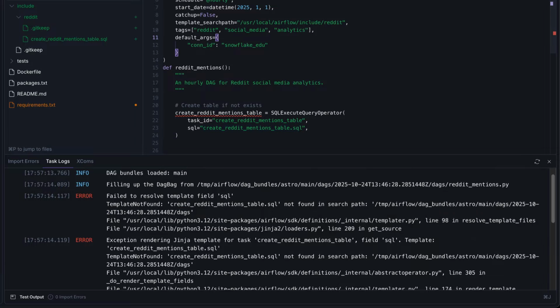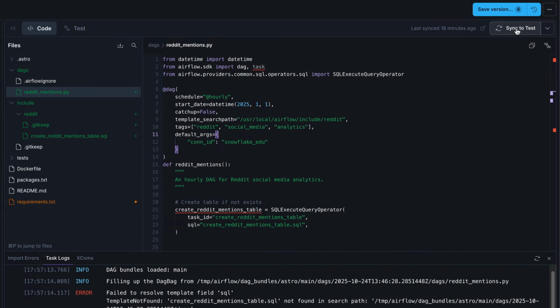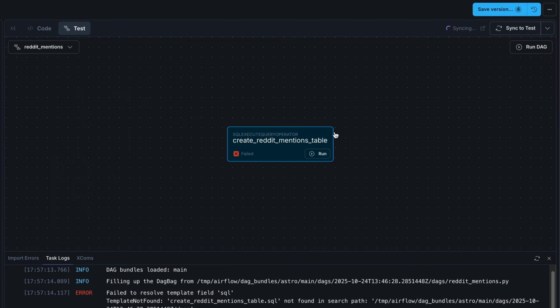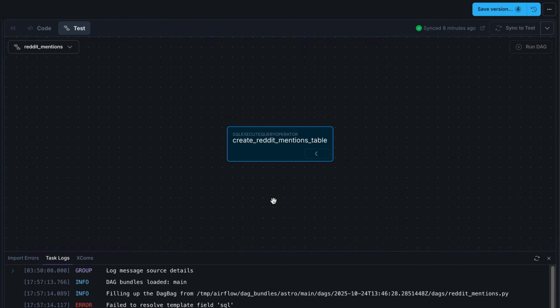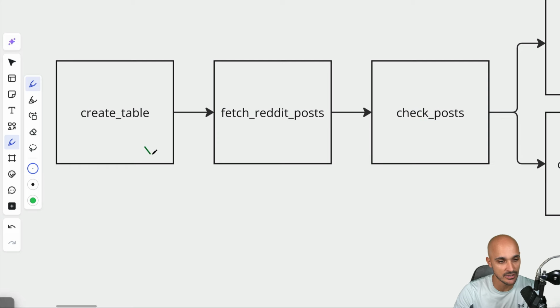All right, so let's verify that it works. For that, we can click on sync to test. And if you are using Airflow locally, then you can just run the command airflow tasks test again. Now let's wait a few seconds. If we click on run again and wait a little bit, we can see that we have successfully created the table in Snowflake. Okay, so now we have created the first task.